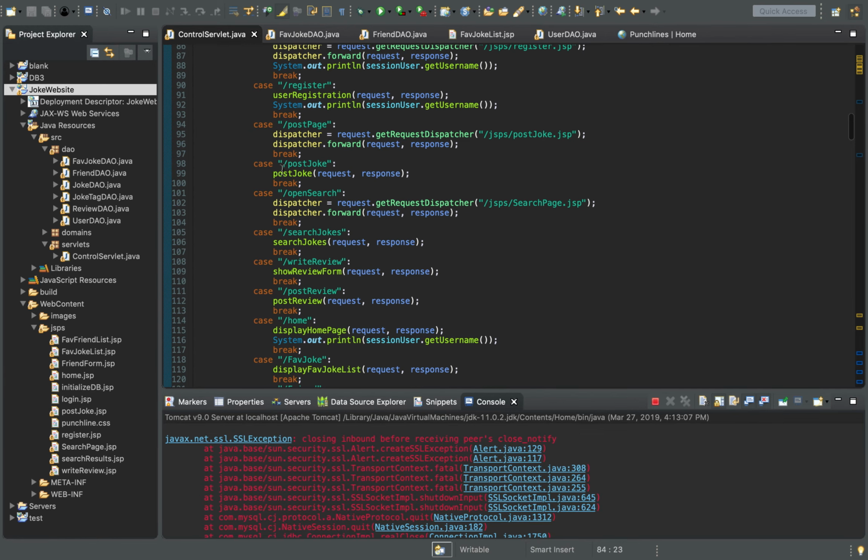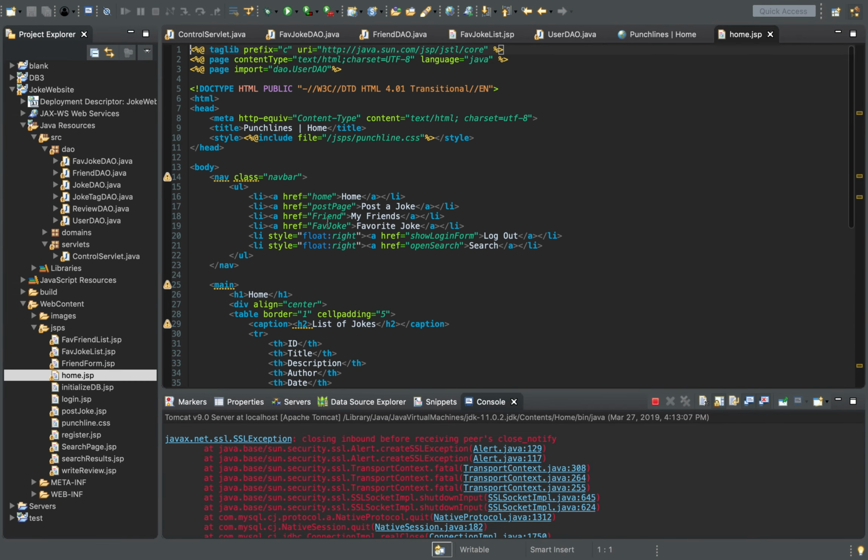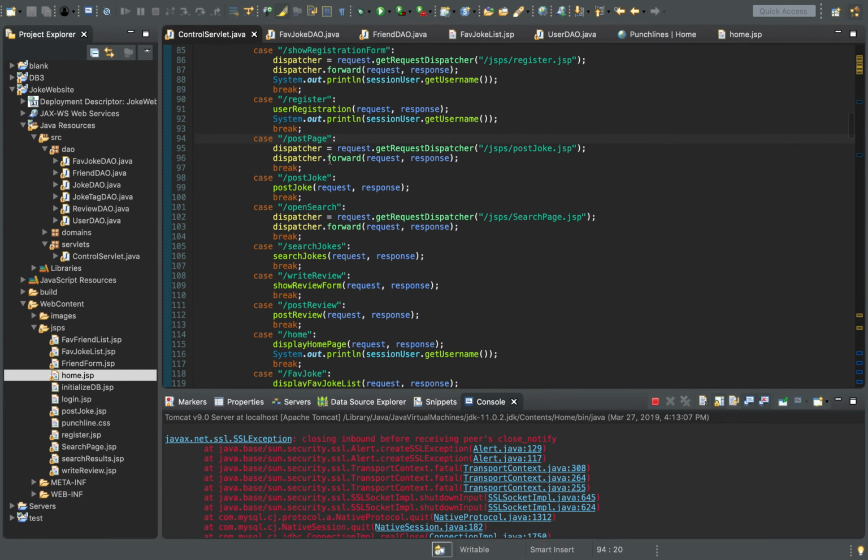Anyways, I have a function here, post joke. Actually, first I have post page. When you are on the home page, the link at the top that says post a joke will link to post page. That sends it to the servlet, and it pulls up the post joke page. Then when you're on the post joke page, there's a button that says post the joke, and when you do that, it calls post joke, and then we have the function post joke.